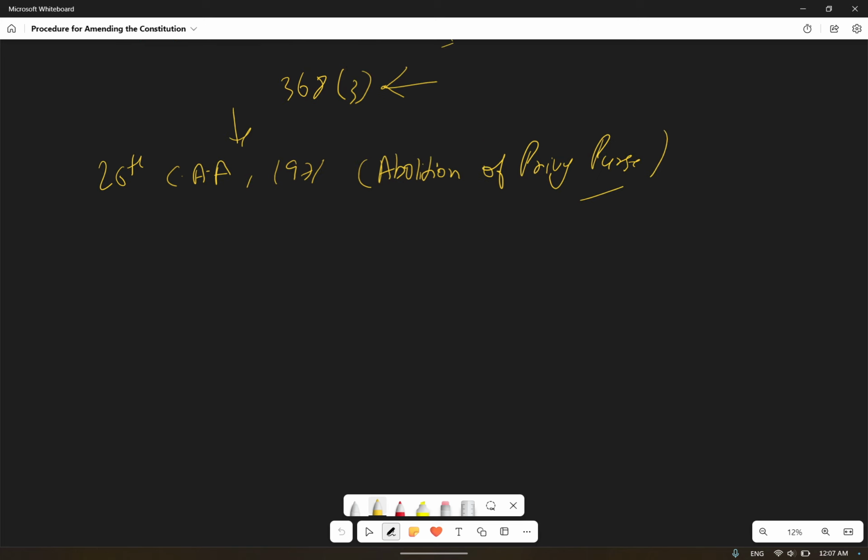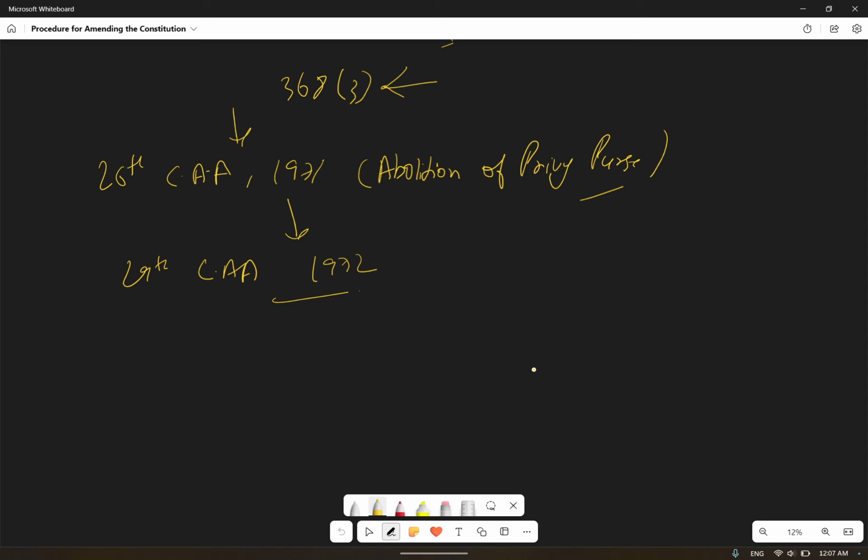And again, the 29th Constitutional Amendment Act happened in 1972, where the Kerala Land Reforms Act was placed in the schedule. So the Kerala state legislature passed a law where you can acquire any property, even if the property belongs to a religious institution. The Kerala government received legal advice that you can't do this.